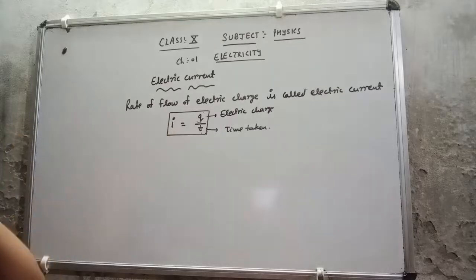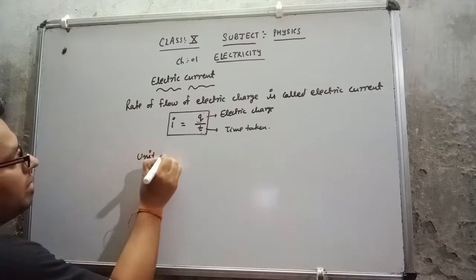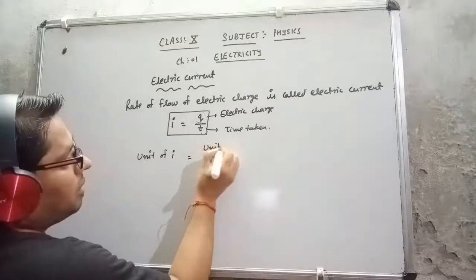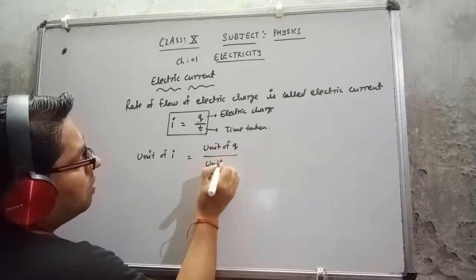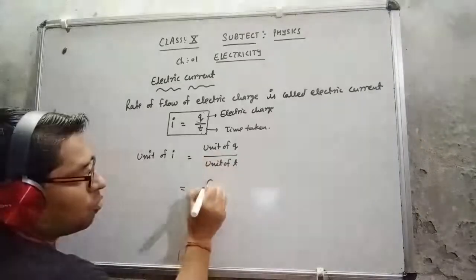current. Now I will discuss the unit of electric current, meaning the unit of I. So what will be the unit of Q upon the unit of T? Now the unit of Q is what?